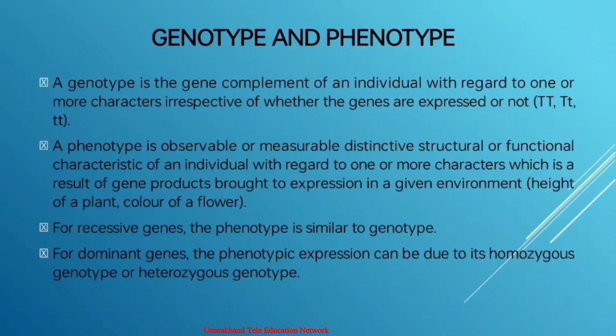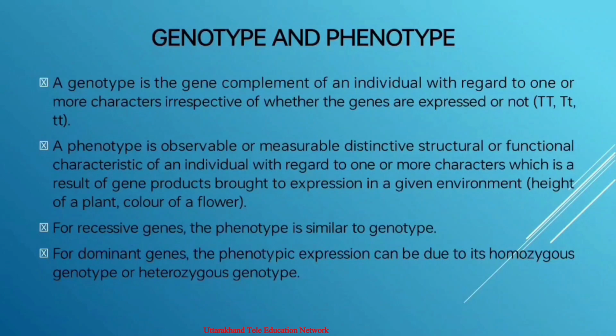About genotype and phenotype. Firstly, we will discuss genotype. It is a Greek word made up of two parts. Genus means race and typus means image, given by Johannsen in 1911. It is the gene complement or genetic constitution of an individual with regard to one or more characters it possesses, irrespective of whether the genes are expressed or not. For example, the genotype of a hybrid tall pea plant is capital T and small t, and of a pure tall plant, its genotype is capital T and capital T, both the T's are capital.